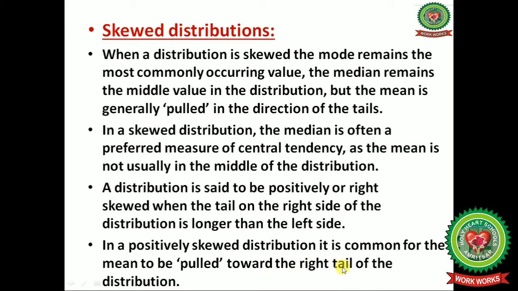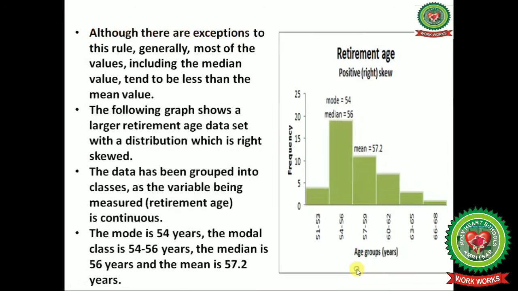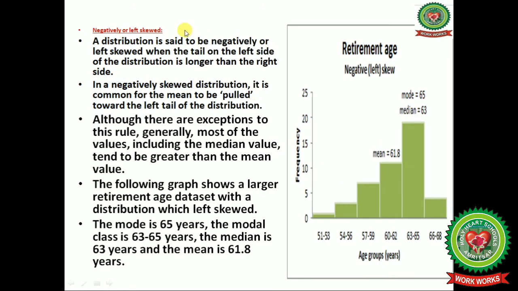In a positively skewed distribution, it is common for the mean to be pulled towards the right tail of the distribution. Although there are exceptions to this rule, generally most of the values, including the median value, tend to be less than the mean value. The following graph shows a larger retirement age data set with a distribution which is right skewed. Here you can see the mode value is 54 and the median value is 56, while the mean is 57.2.